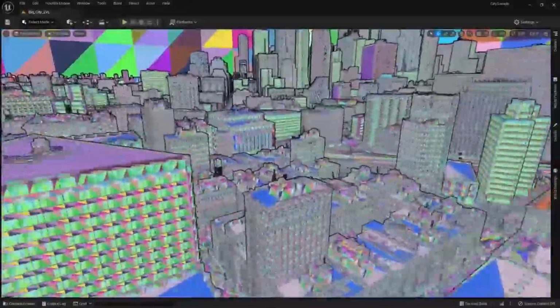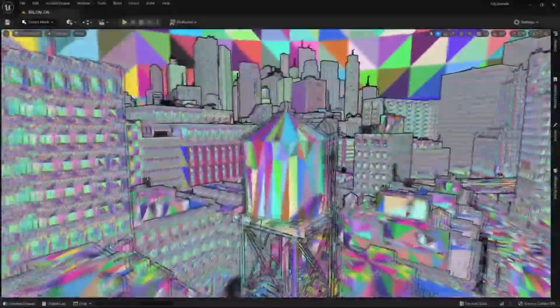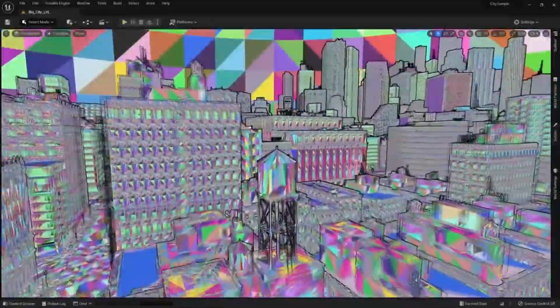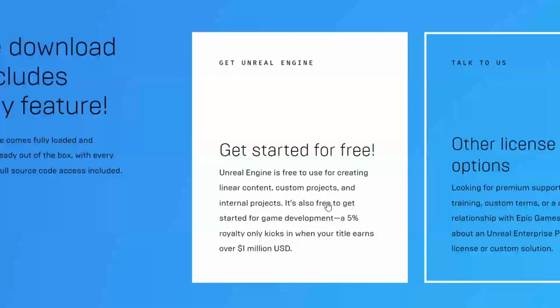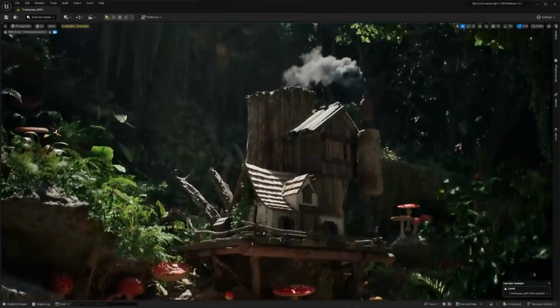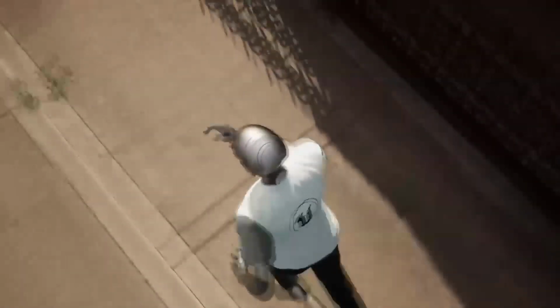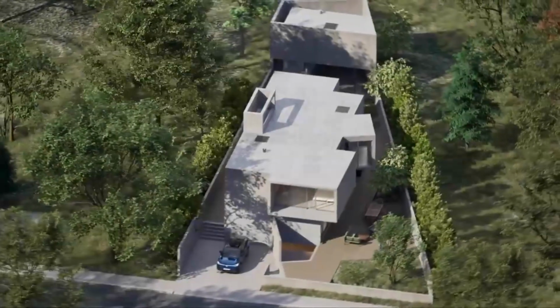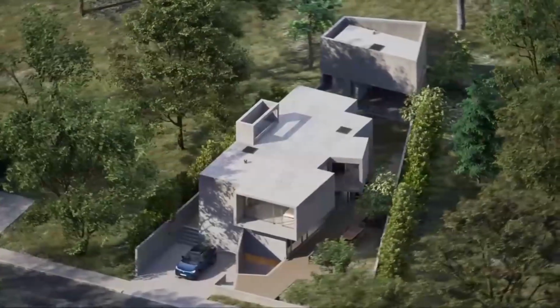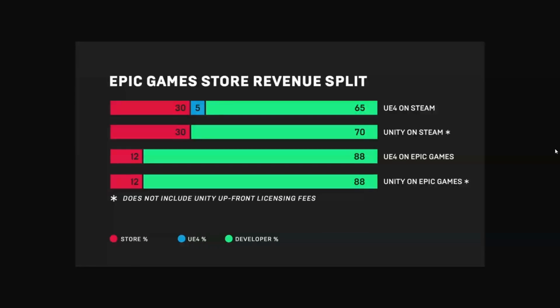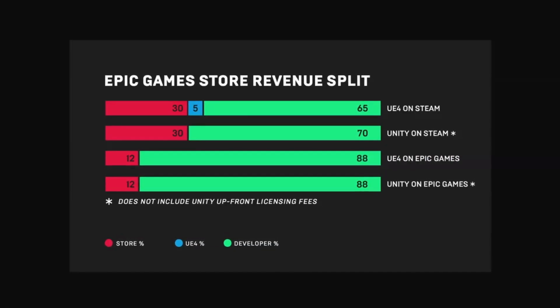Compared to Unity, all versions of Unreal Engine are completely free to download and use for anyone. The engine does have a royalty-based pricing model where developers are required to pay only a 5% royalty on revenue earned after the first $1 million, so you only have to pay the royalty if you've earned over $1 million with your game. This means that developers can use Unreal Engine without any upfront costs, and they only pay a percentage of their revenue once they've started generating substantial income. And as a bonus, if you release your game on the Epic Game Store, you won't even have to pay